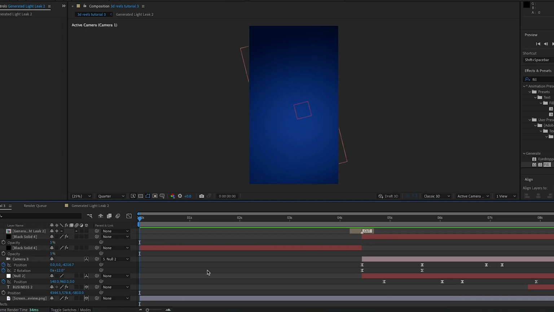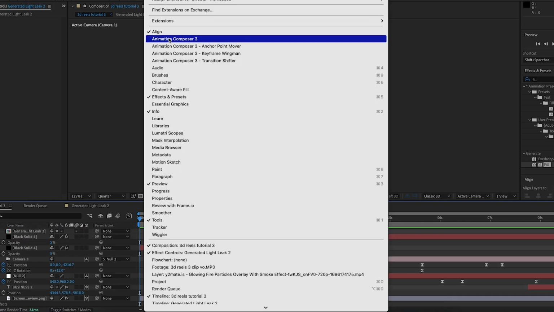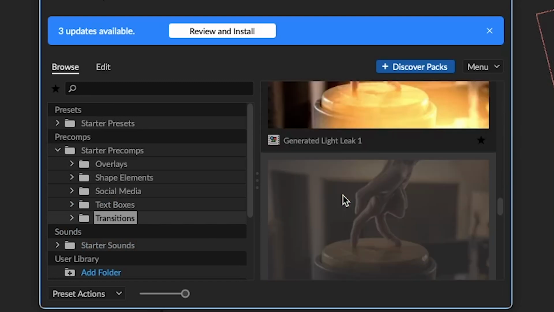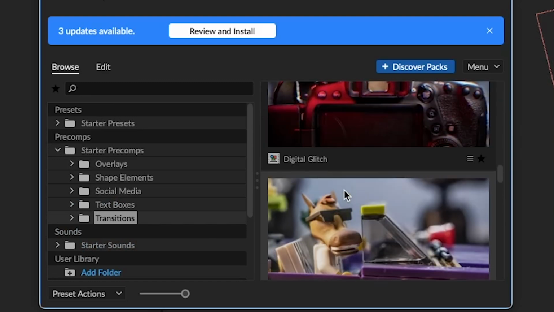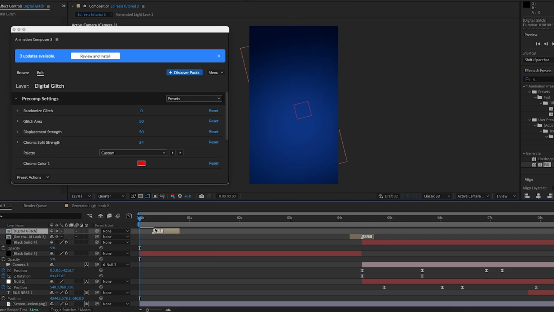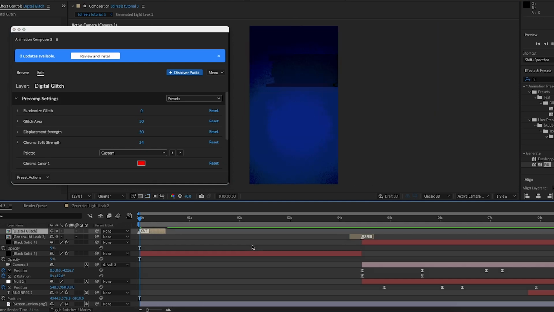I also want a transition at the start. So I'm going to open up Animation Composer 3. I'll go to Starter Precomps, Transitions, and I'm going to add the digital glitch transition at the start, and I'll add the short one. Then I'm going to trim it so it starts at the cut. And as you can see now, there is a simple glitch transition at the start.